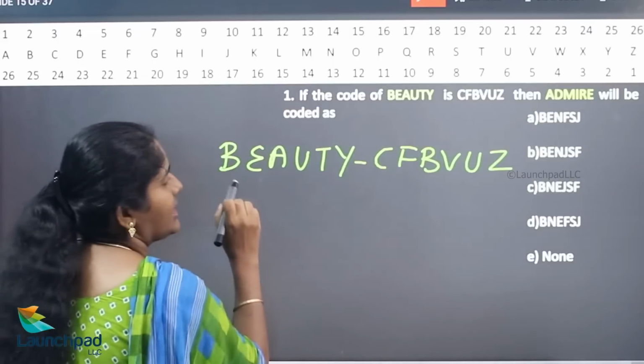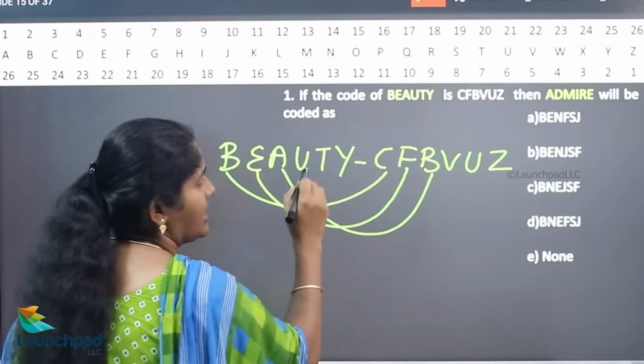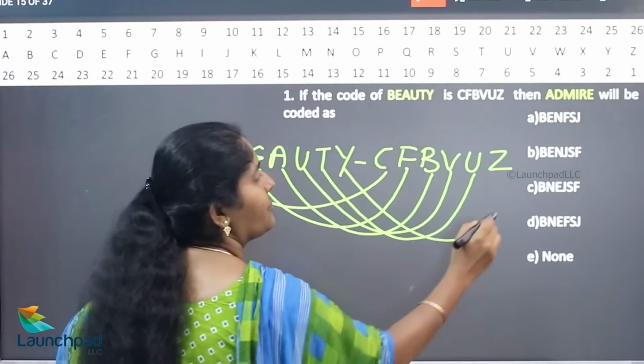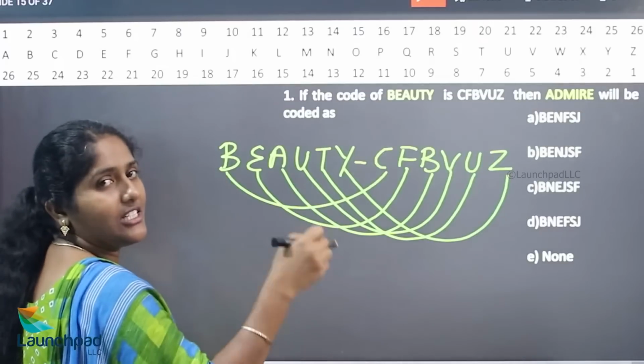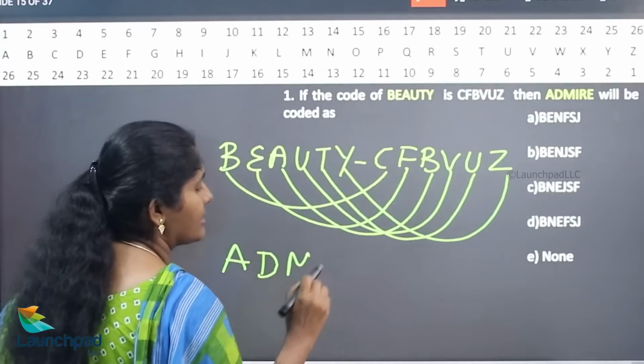CFBVUZ. The next letter of B is C, the next letter of E is F, the next letter of A is B, the next letter of U is V. Similarly, the next letter of T is U, the next letter of Y is Z. Next, immediate letters. So, admire will be coded as,